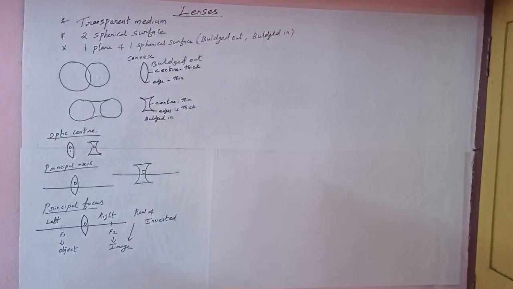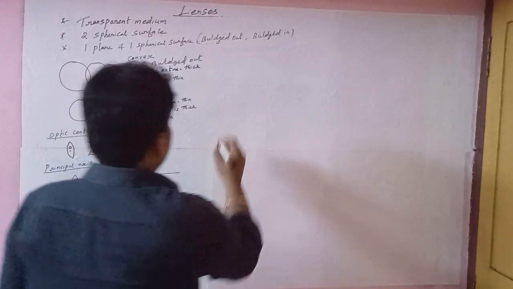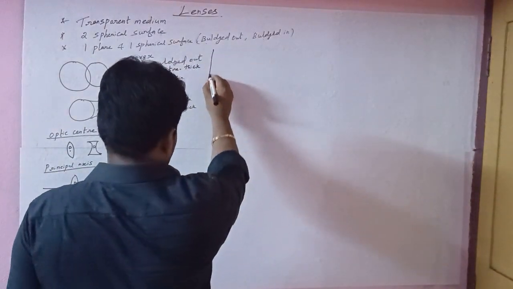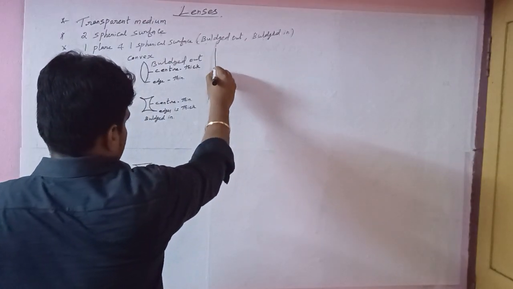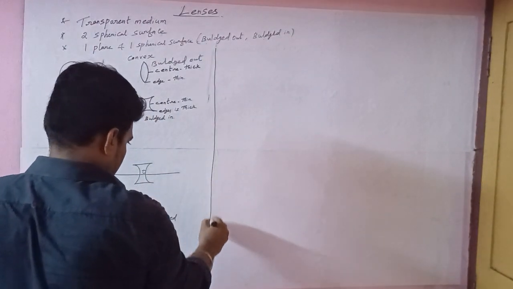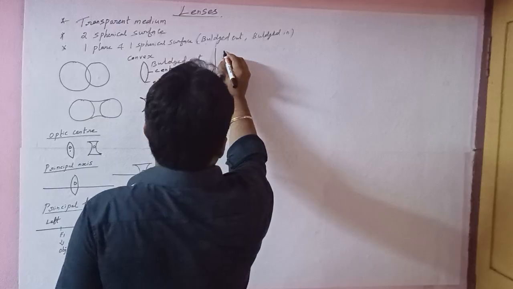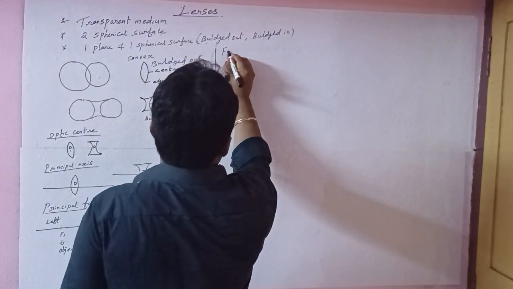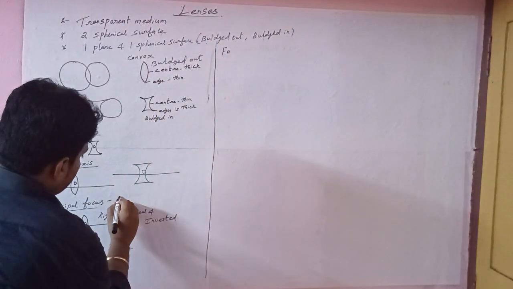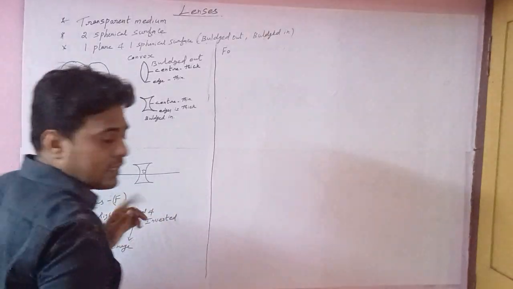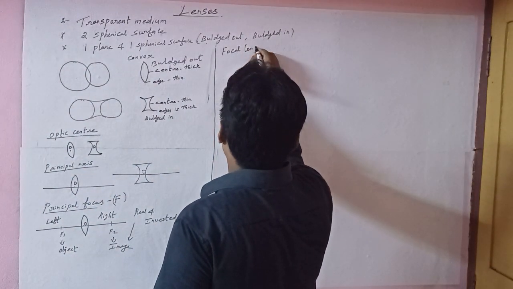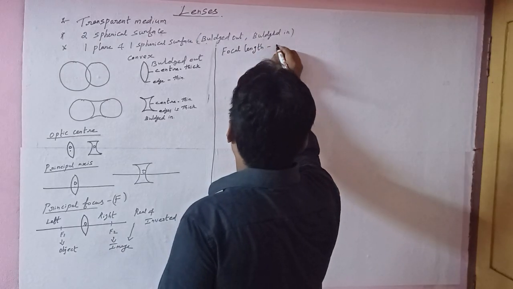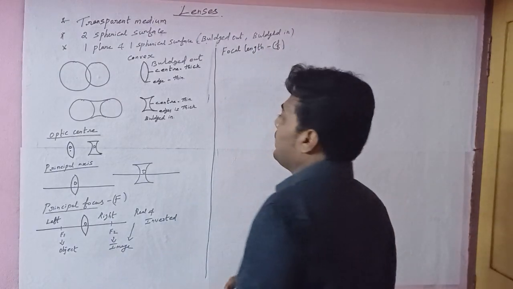Next, we have to consider the focal length. What is the focal length? The principal focus should be represented by the capital letter F. Next, focal length. What is the focal length? The focal length should be represented by the letter f.